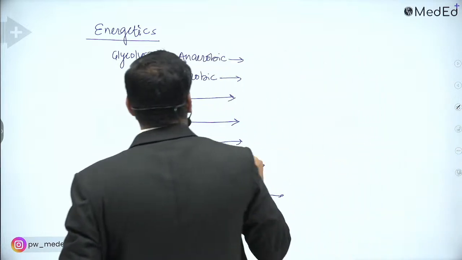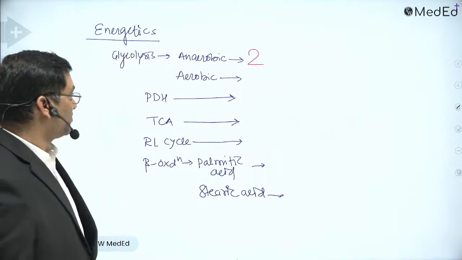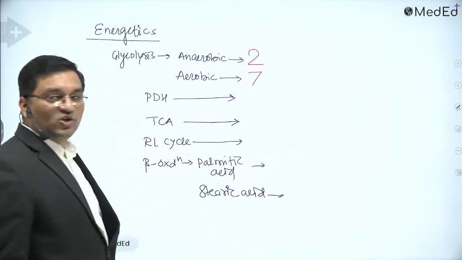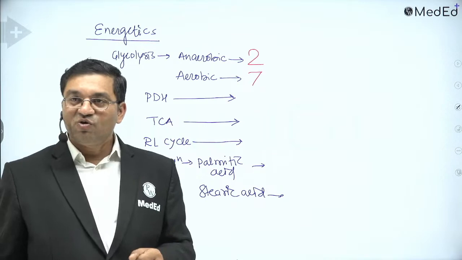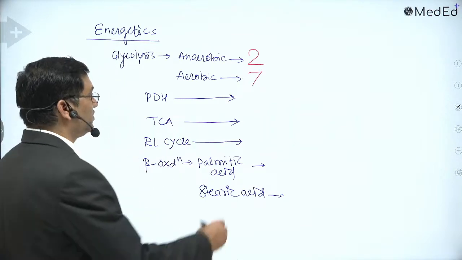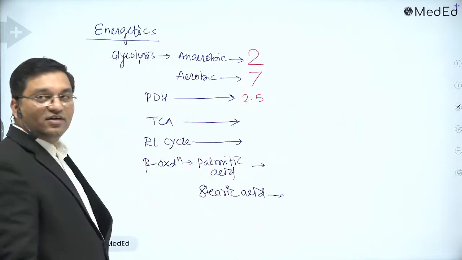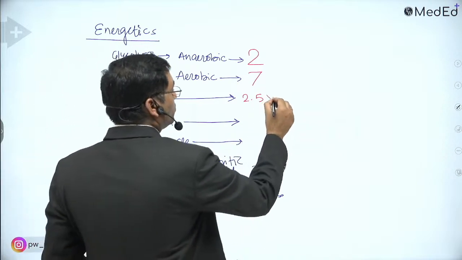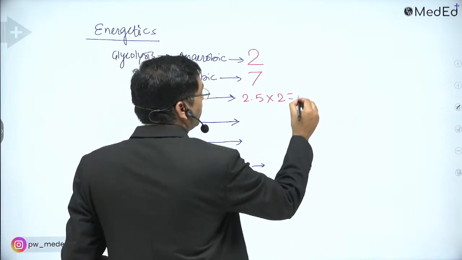Okay. So anaerobic glycolysis will give you 2 ATPs. Aerobic glycolysis will give you 7 ATPs. Pyruvate dehydrogenase complex, single molecule of pyruvate will give you how many ATP? Single molecule will give you 2.5 ATP. But in glycolysis, there is production of 2 molecules of pyruvate. So into 2, it will give you 5 ATPs.